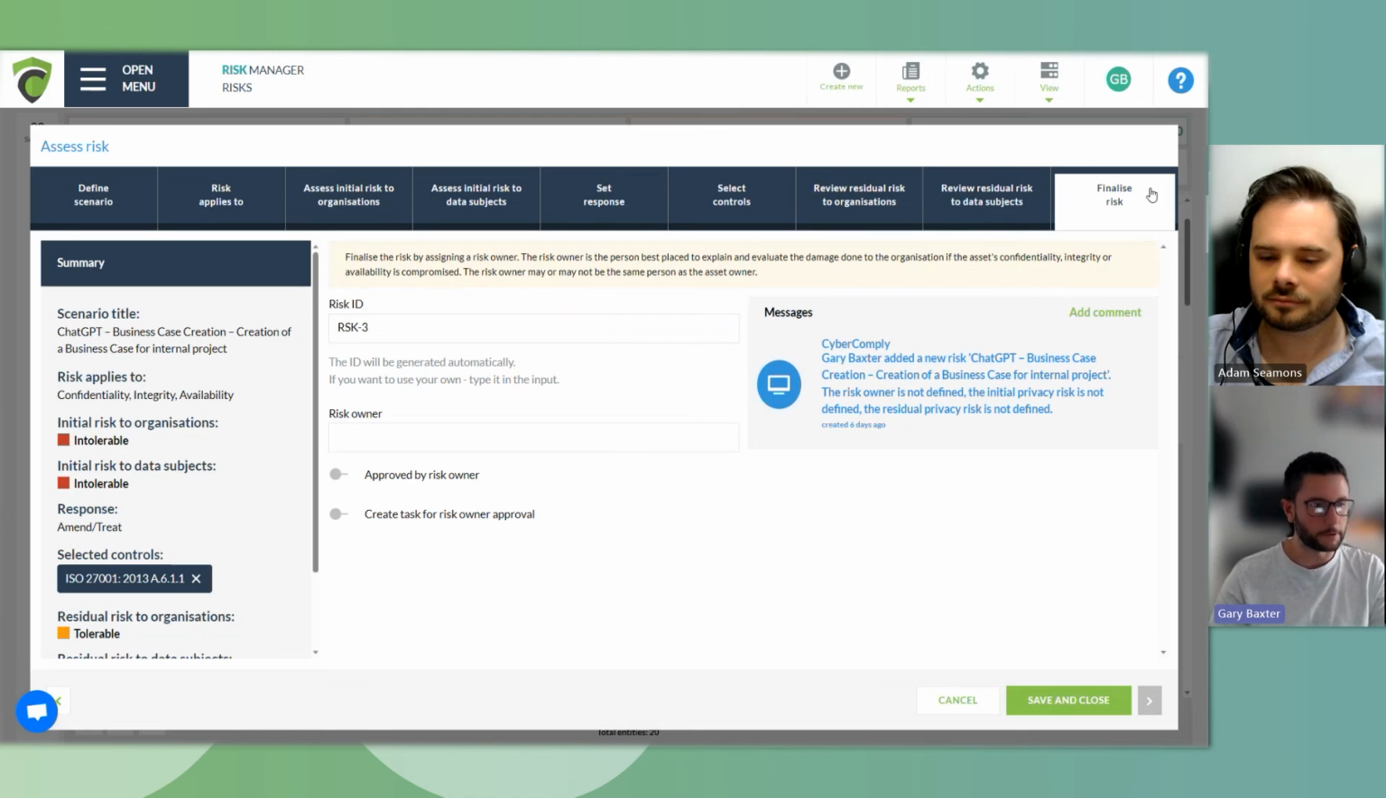And finally, we get to completing the risk itself. We're able to give the risk an ID. So again, we may wish to name this ChatGPT, so he's able to find it very quickly in the assessment. And lastly, we are then able to assign the owner of this particular risk. In my case, I'm going to assign it to myself. We can approve it right here and right now, or we can set a task for the risk owner's approval. So whilst Adam may be the person identifying the risk, it may be somebody else within his team or the organisation at large that will need to have final say as to the decisions being made by the InfoSec team at large.